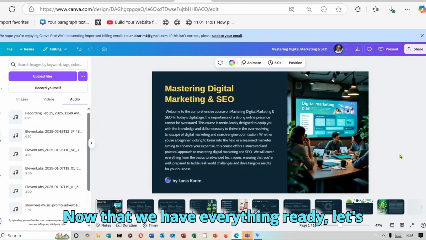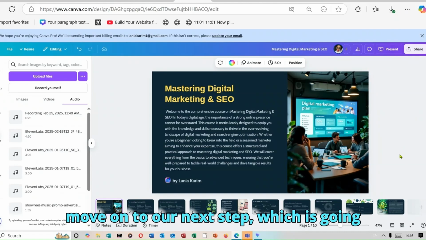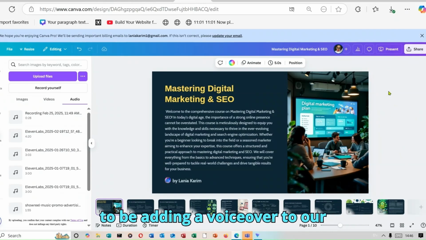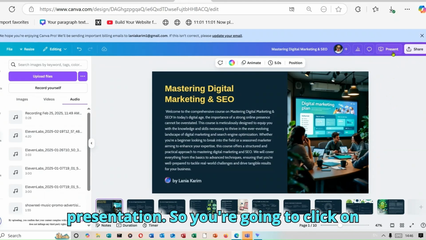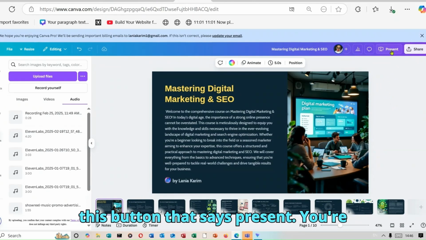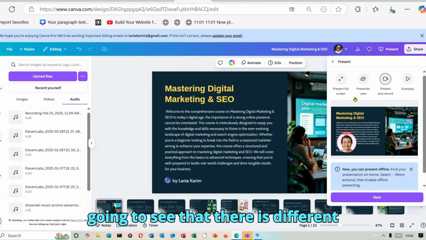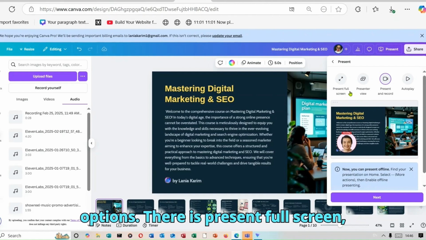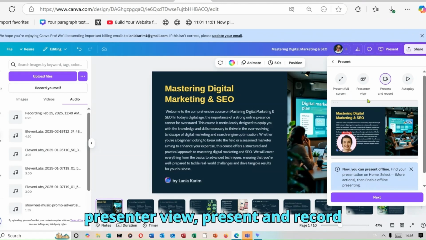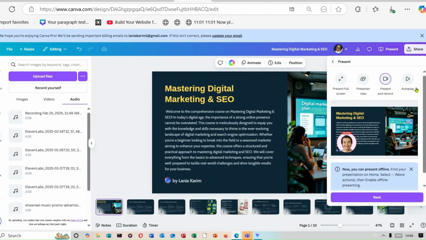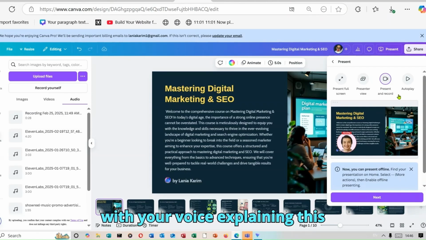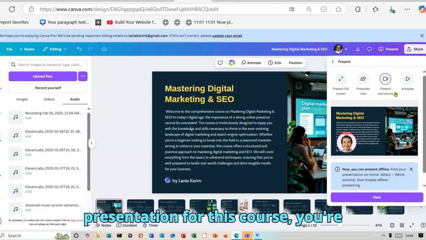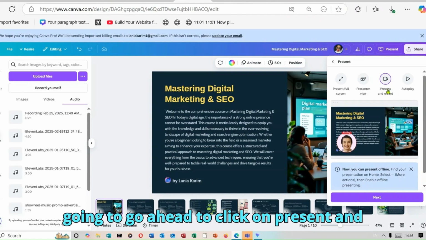Now that we have everything ready, let's move on to our next step, which is going to be adding a voiceover to our presentation. So you're going to click on this button that says present. You're going to see that there are different options. There is present full screen, presenter view, present and record, autoplay. So if you want to add yourself, with your voice explaining this presentation or this course, you're going to go ahead and click on present and record.